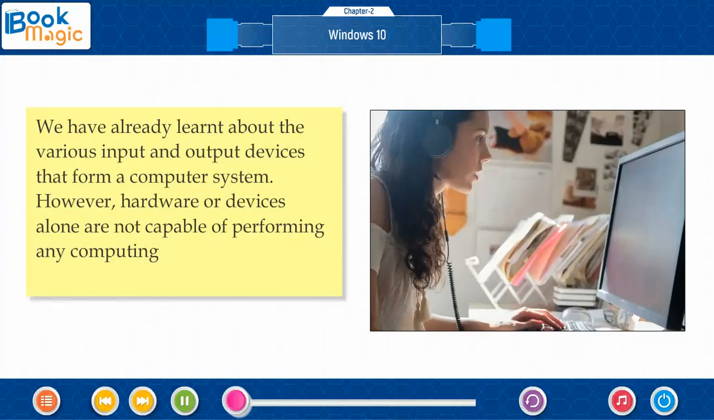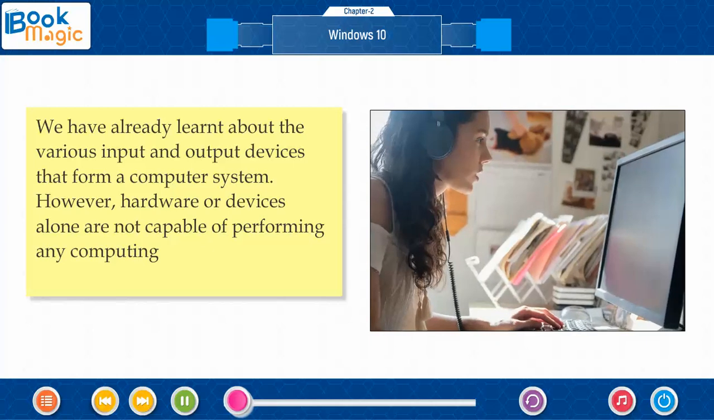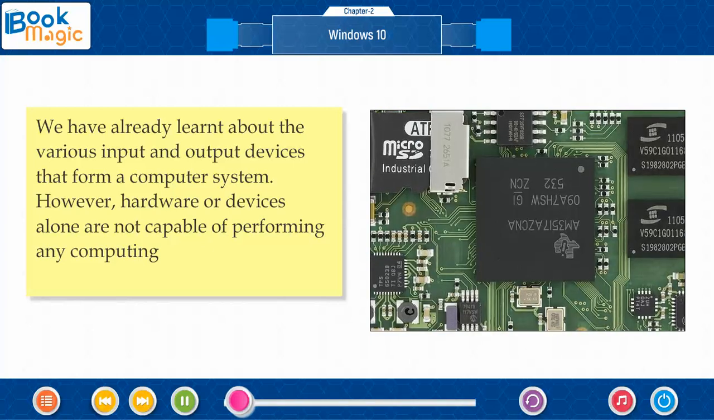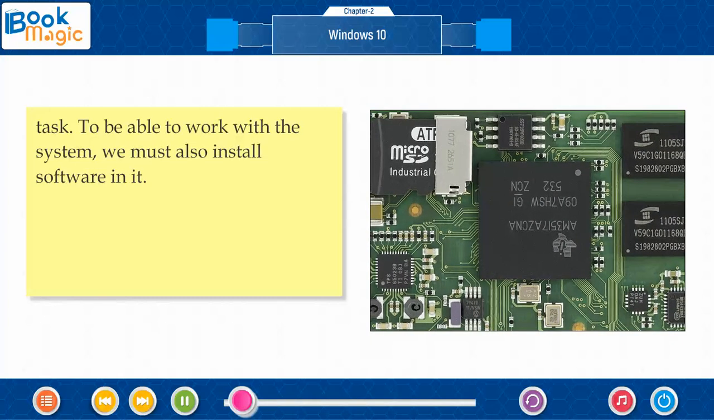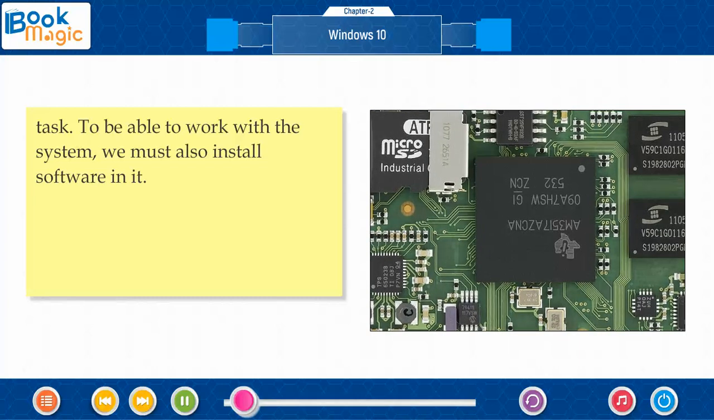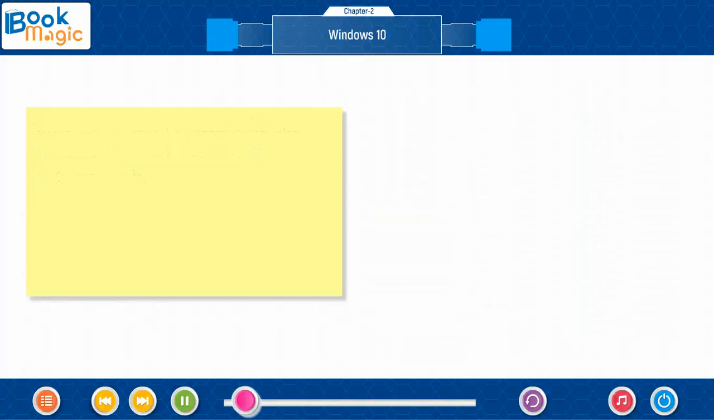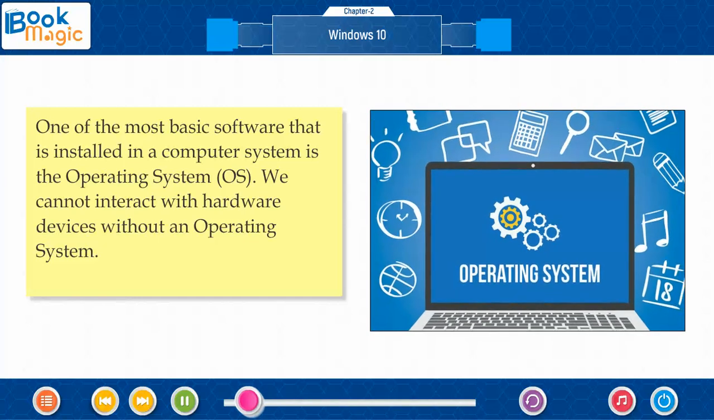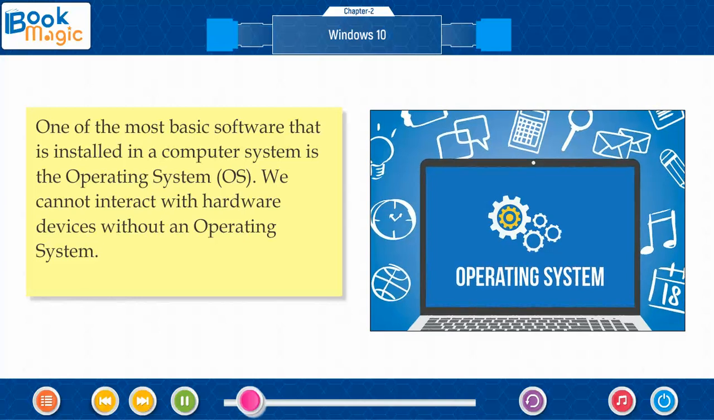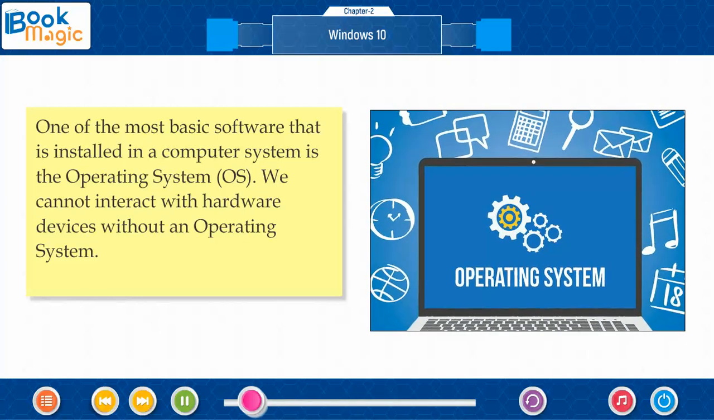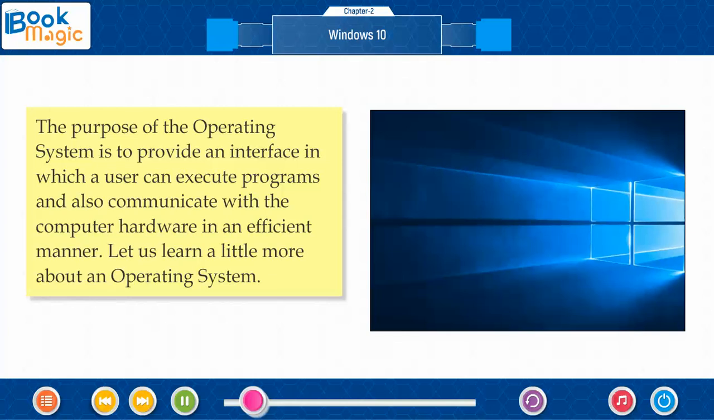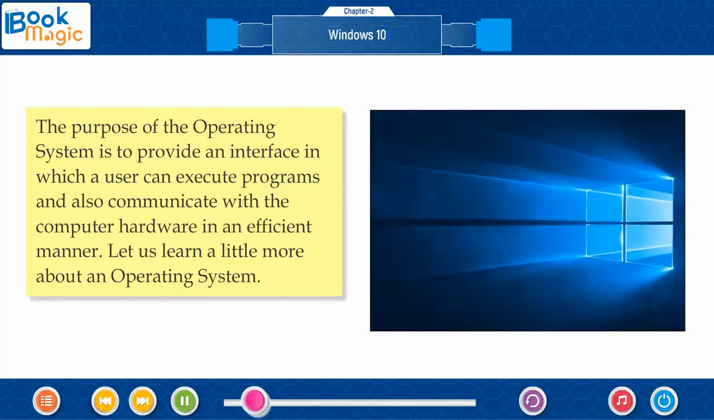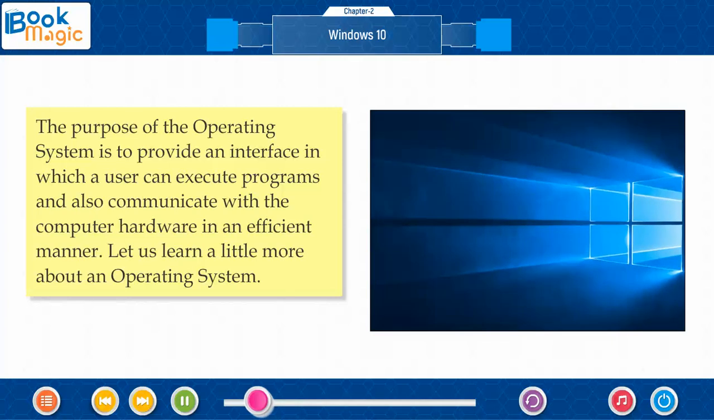We have already learnt about the various input and output devices that form a computer system. However, hardware or devices alone are not capable of performing any computing task. To be able to work with this system, we must also install software in it. One of the most basic software that is installed in a computer system is the operating system, OS. We cannot interact with hardware devices without an operating system. The purpose of the operating system is to provide an interface in which a user can execute programs and also communicate with the computer hardware in an efficient manner.